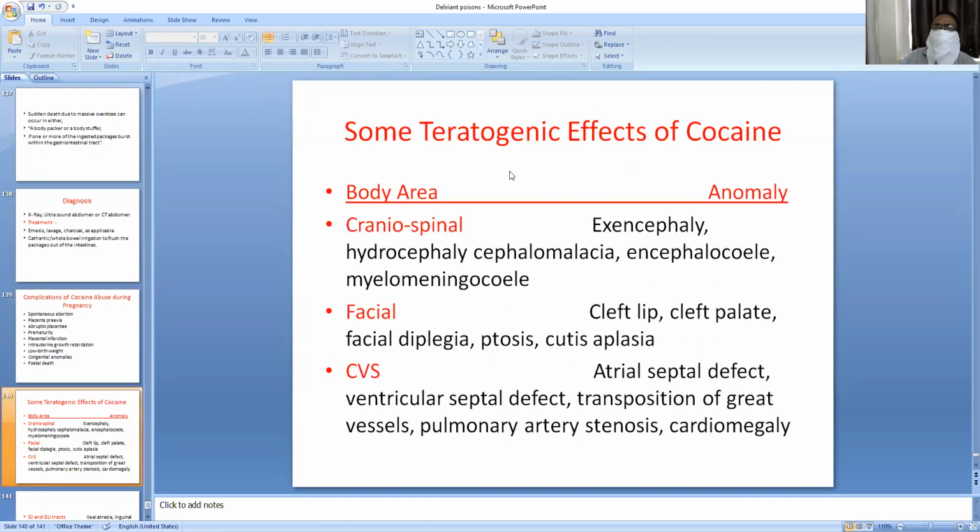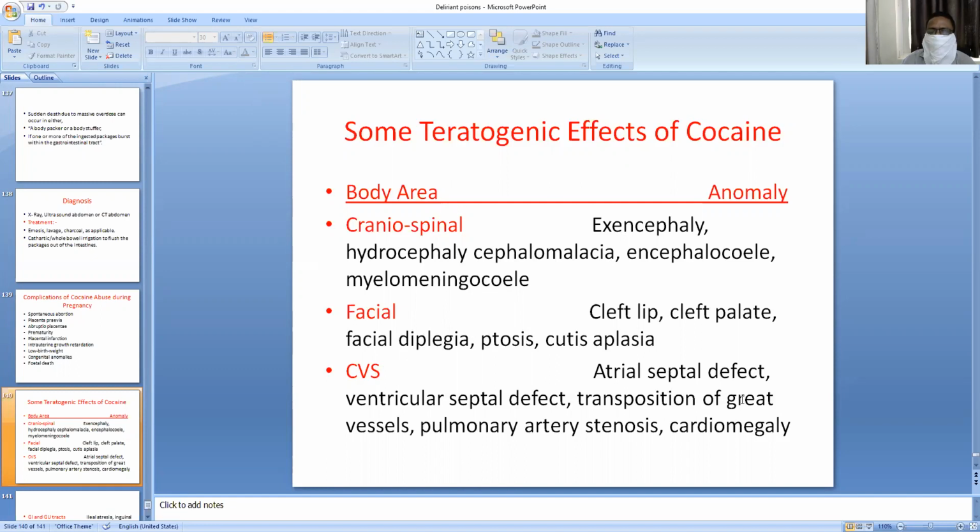Some teratogenic effects of cocaine. Craniospinal teratogenic effects are hydrocephaly, anencephaly, encephalocele, and myelomeningocele. Facial: cleft lip, cleft palate, facial diplegia, ptosis, cutis aplasia. Serious teratogenic effects are ASD, VSD, transposition of great vessels, and pulmonary artery stenosis.